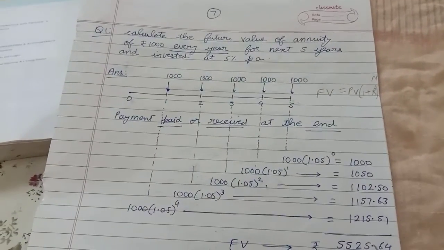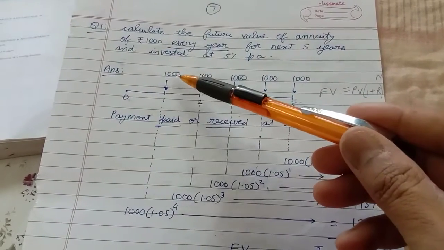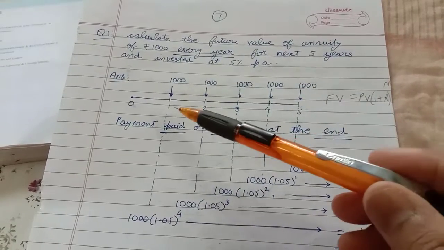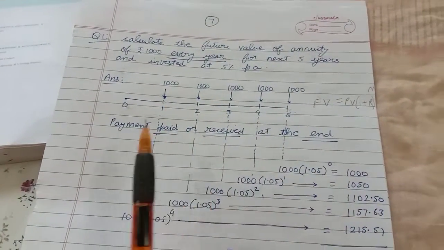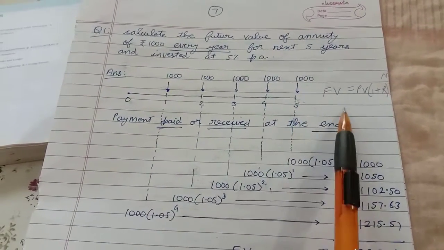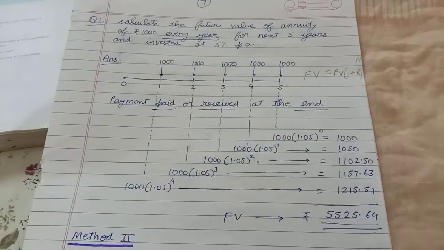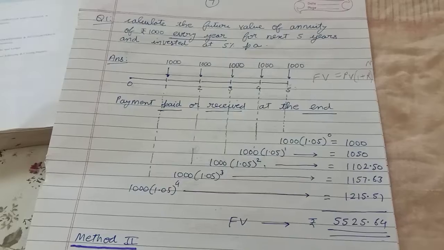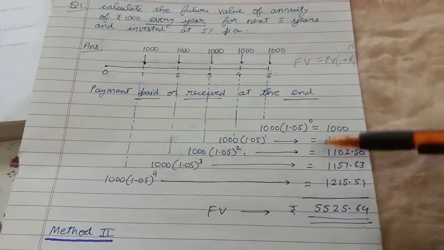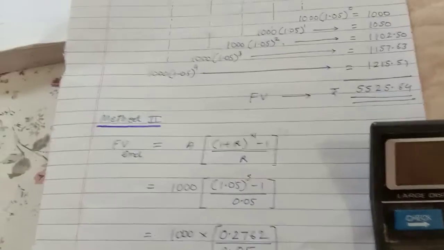you will get the future value as 5525. Now what is this actually? This is the future value of an annuity of 1000 rupees received at the end of every year. It is the value of these 1000 rupees over here. I am applying this formula 5 times. But friends, this is a very tedious process. If I say calculate this for 60 years, then it's very difficult to go by this process. So therefore I have given you a list of annuity formulas.